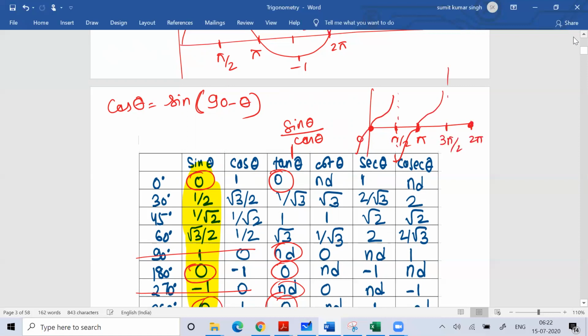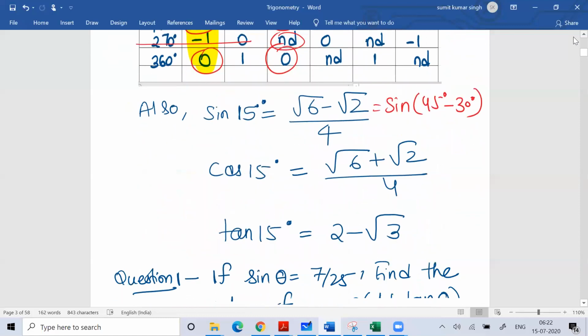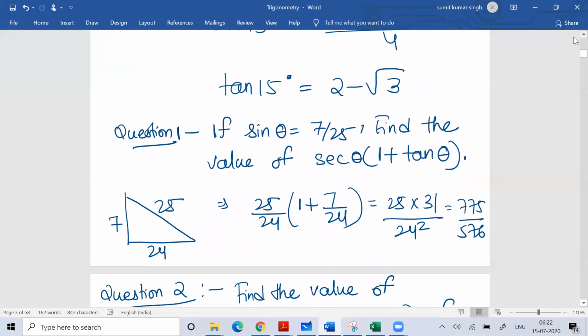So you can understand this: whenever theta is an odd multiple of pi by 2, the graph of tan theta tends to a not defined form, infinity. So that relationship can be used for plotting the graph. Once you get tan theta, that is nothing but sine theta by cos theta, then you can find cot theta. Cot theta is the inverse of tan theta. Similarly, sec theta is the inverse of cos theta, while cosec theta is the inverse of sine theta. All this will be helpful for plotting the graph.